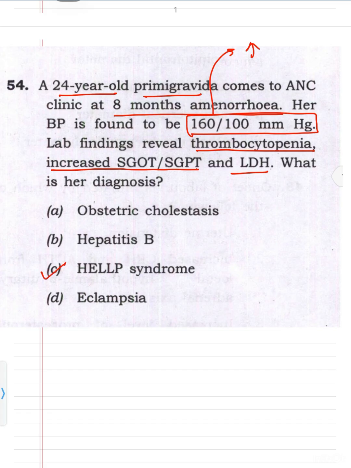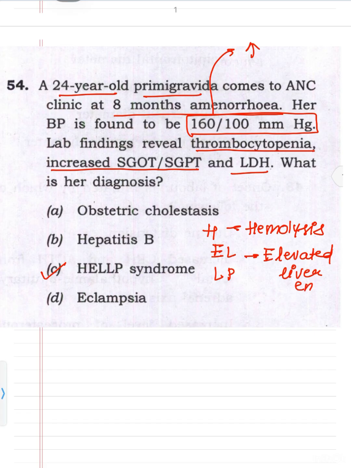So what is the full form of HELLP? H is for hemolysis, EL is for elevated liver enzymes, and LP is for low platelets.